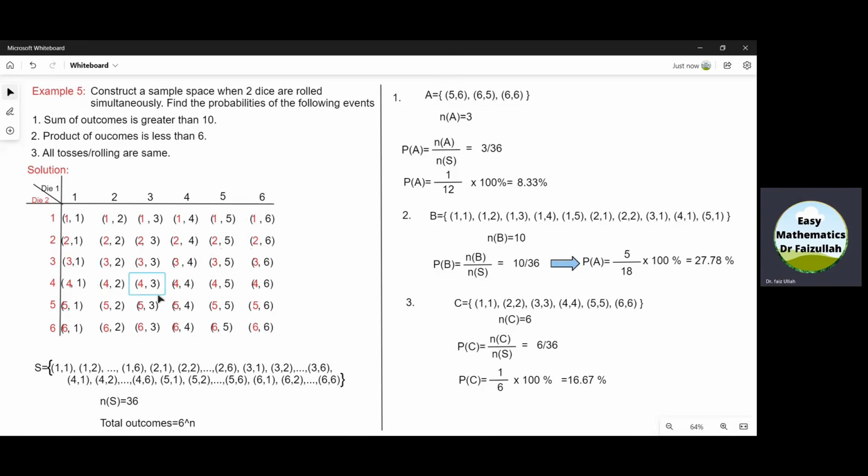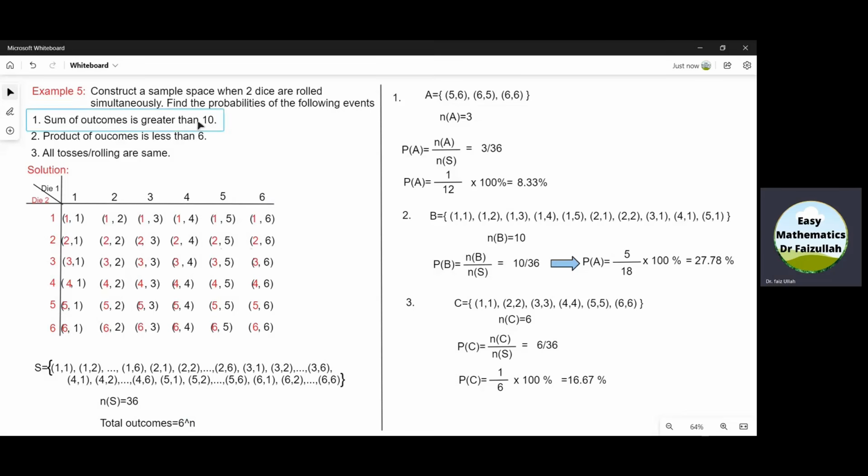Writing all these outcomes in a set, which is called a sample space. If we count all these outcomes, 1, 2, 3, up to here, we can see there are 36 possible outcomes in this sample space. In the experiment of dice, all possible outcomes will be equal to 6 to the power n, where n is the number of dice.